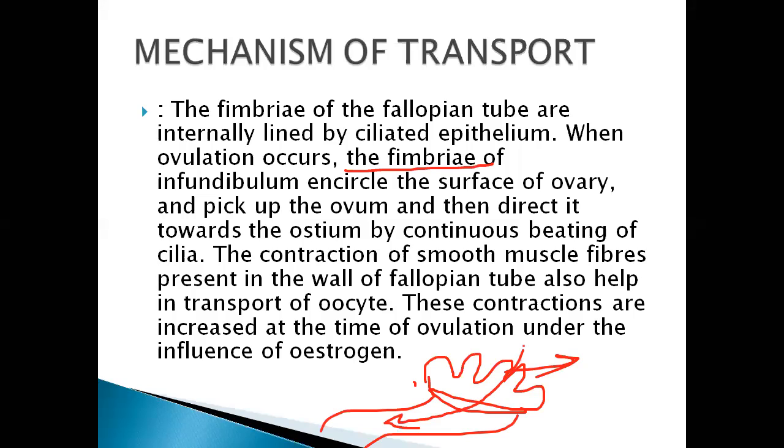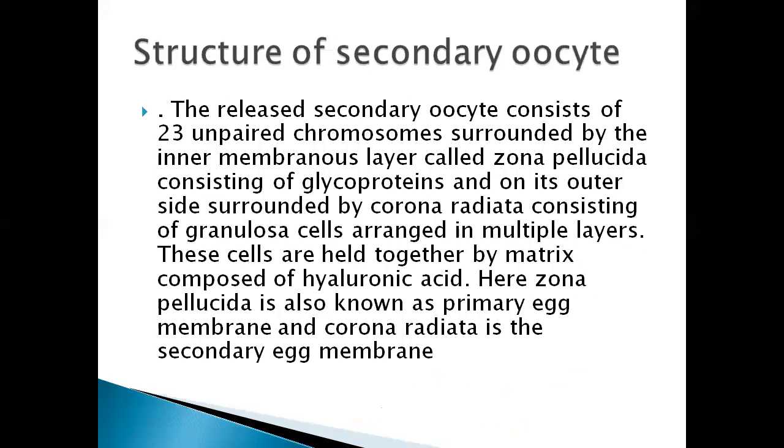The contractions of the smooth muscle fibers present in the fallopian tube also help in the transport of the oocyte, and these contractions are increased at the time of ovulation under the influence of the hormone estrogen. So that carries the secondary oocyte from the coelomic cavity of the female into the fallopian tube. The released secondary oocyte contains 23 unpaired chromosomes, the haploid condition, n equal to 23.